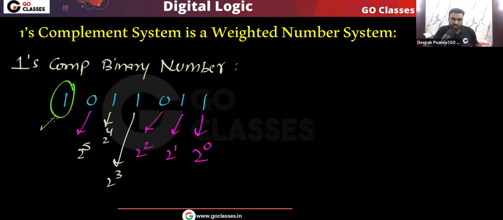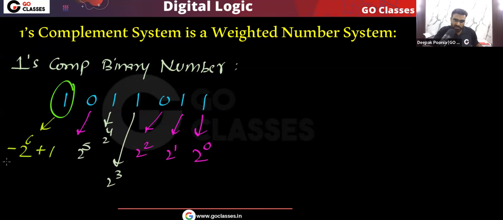Now you can see for this MSB, what will be the weight? Let me tell you. The weight will be negative, first of all. The weight will actually be minus 2 power, how many digits are there to the right of it? There are a total of 6. So you can see minus 2 power 6, just do plus 1.